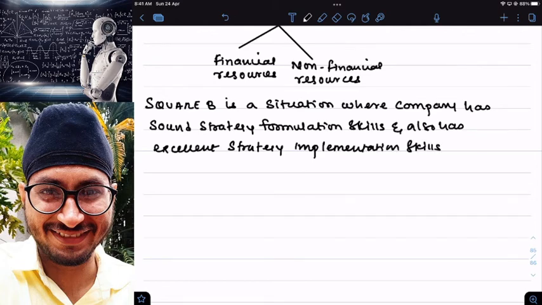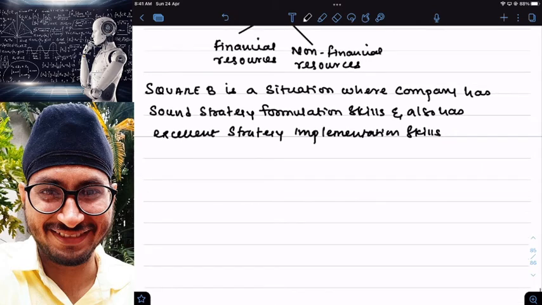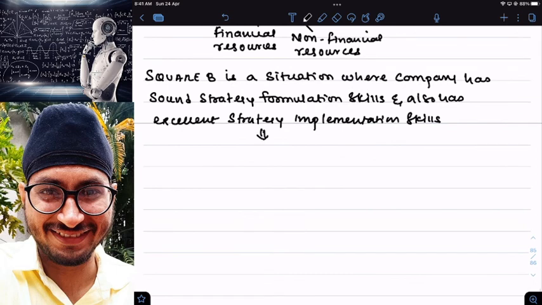So I'm not only good in creating the strategy, I'm also good in implementing the strategy. And every company should try to come on this square only.